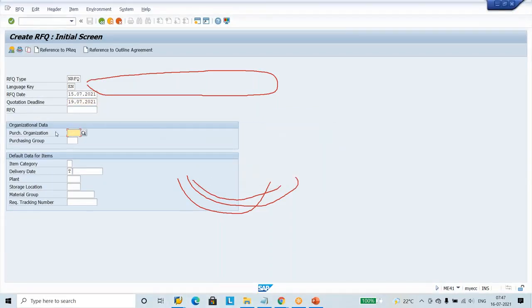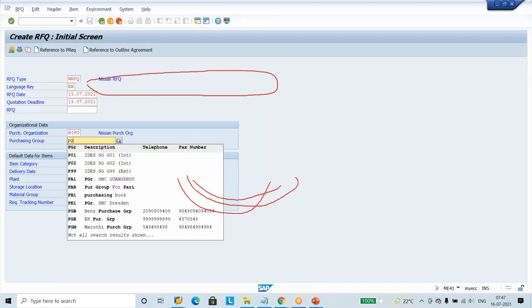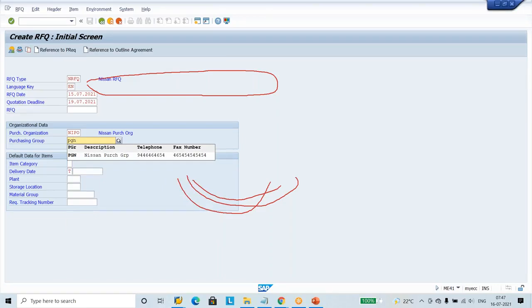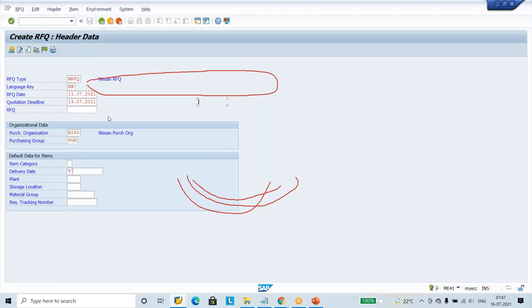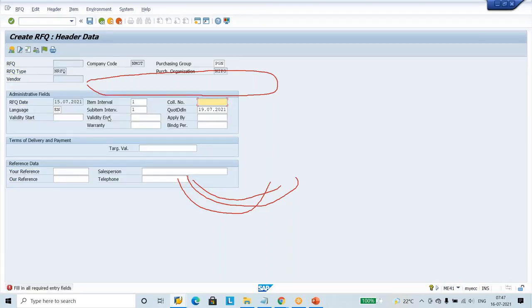Now, here, what is the purchase department? Nissan purchase organization. See, Nissan purchase group, Nissan PGN. Purchase group, Nissan. These people are creating. Then enter. The system says in the second screen, collective number: Nissan invitation. Now it will go to the second screen.